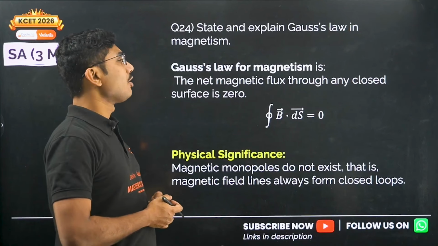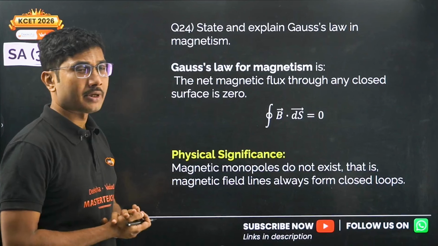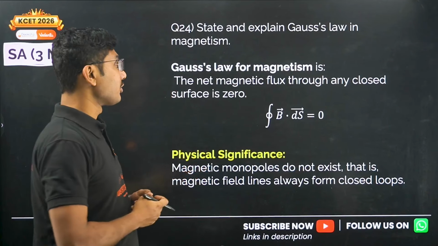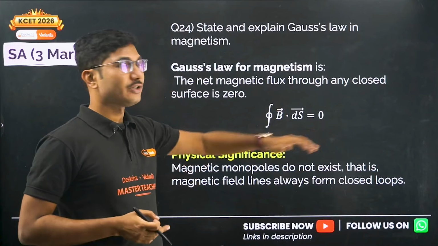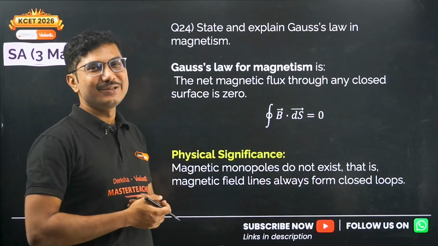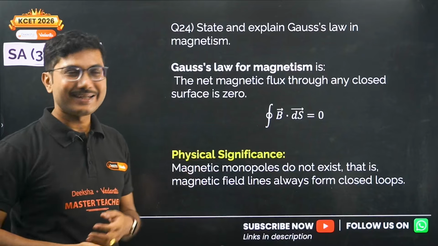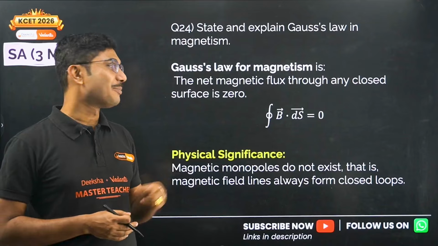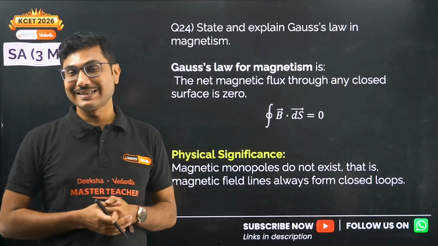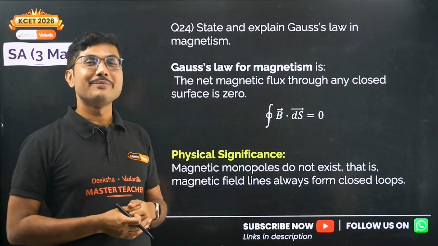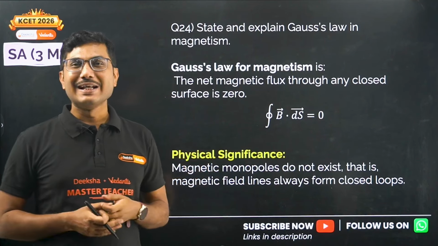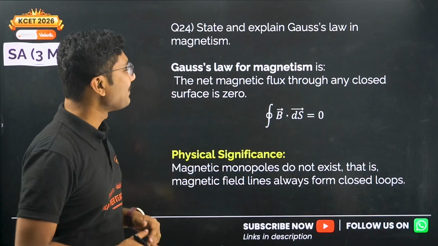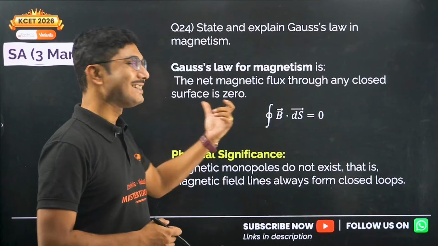State and explain Gauss's law of magnetism. Another very common question. Gauss's law for magnetism is very easy. Unlike Gauss's law for electrostatics, the magnetism one actually has 0 on the right hand side. Whenever we see 0, except for marks, we feel happy, right? If you see 0 in your mark sheet, you get disappointed. But if you have to write 0 as an answer, maybe for an MCQ, then we feel happy because we don't need to do too much for it. So the net magnetic flux through any closed surface is 0.